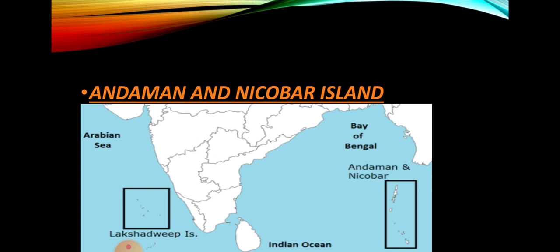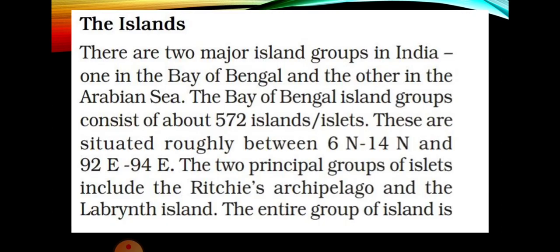See the location of Andaman and Nicobar Island in the Bay of Bengal. This is box one, the location of the Andaman and Nicobar Island, located in the southeastern part of India. The Andaman and Nicobar Island group consists of 572 small islands, situated almost 6 degree north to 14 degree north and 92 degree east to 94 degree east.